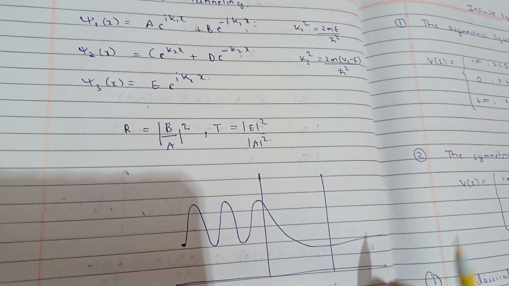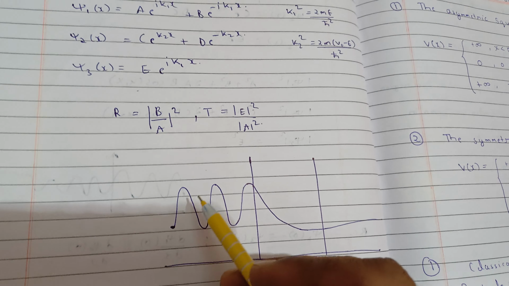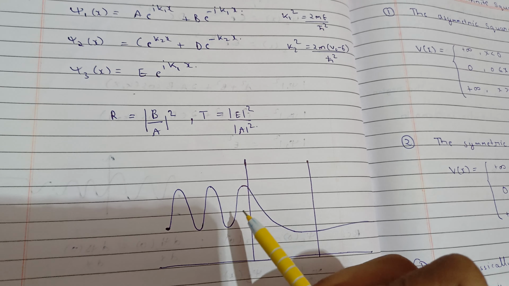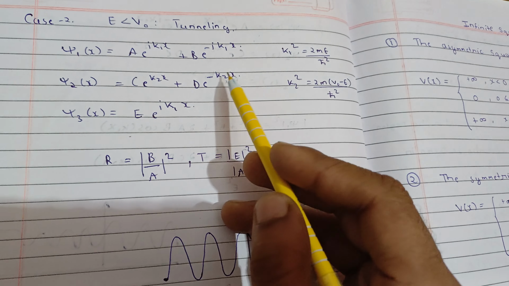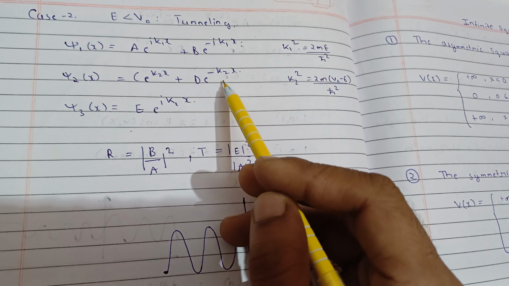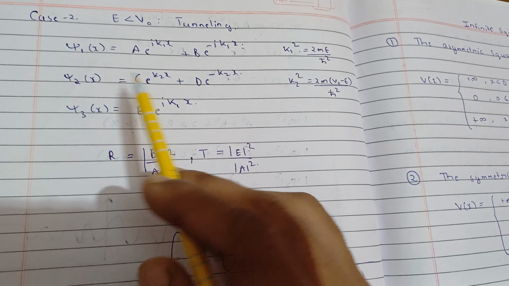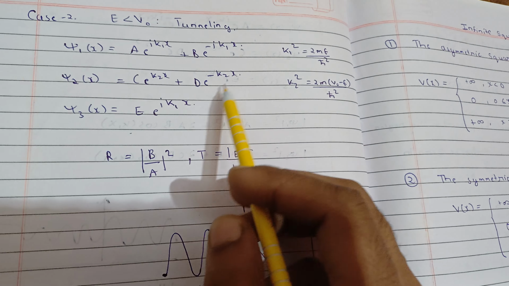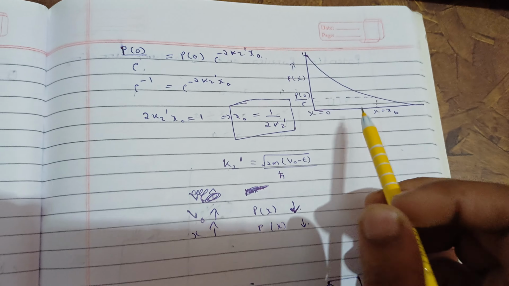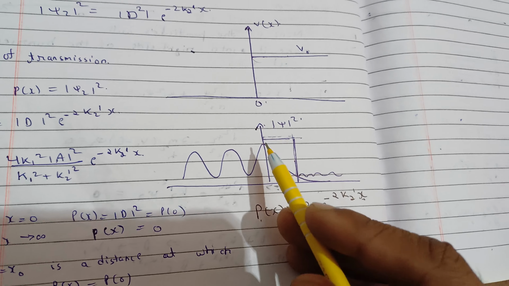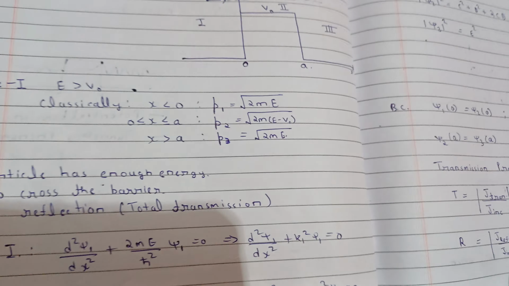And the probability curve will be like this. For the first region it will be sinusoidal, and in the second region the exponential term will be valid, so only this will affect things. When you do the probability calculation for psi 2, you will find psi 2 star psi gives you an exponential decay. We have discussed how we get this kind of curve inside the barrier, and that is the same thing we are getting here.